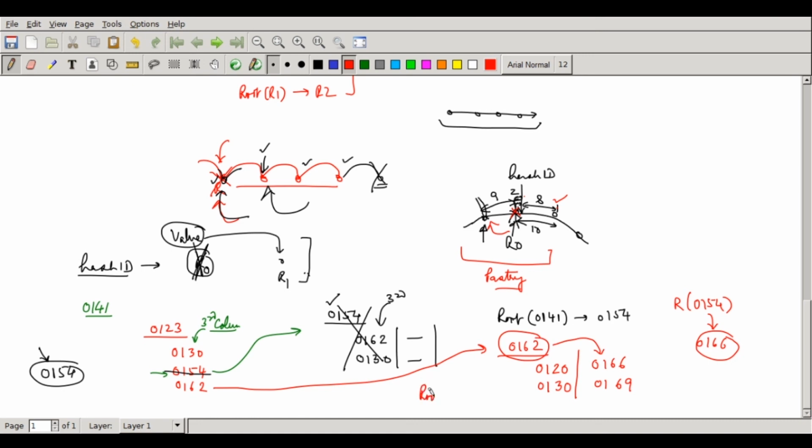So the root of 0141 will be 0162, while the root of 0154 will be 0166. Because of the last digit variation, this is going to happen. So again, the same logic which was not true in Chord is not true in Tapestry also. So I cannot use this method. We now have to choose some alternative approach.